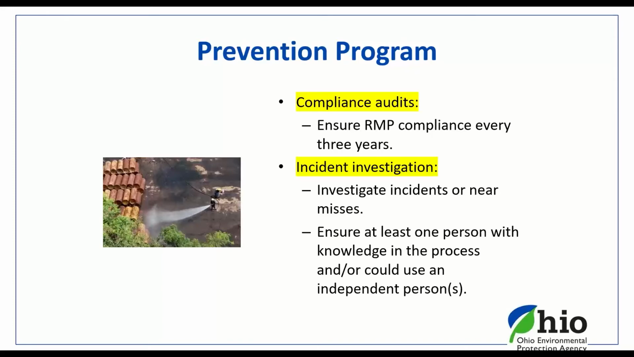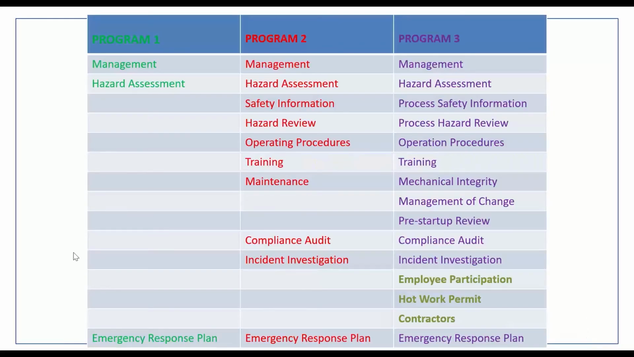If you do have an incident, make sure you investigate that incident and any near misses, and make sure you include at least one person that has knowledge of that process. Or you can use an independent person to do that incident investigation. If you have an incident involving that RMP chemical, you have a regulatory obligation to investigate the root cause and come up with recommendations so that it does not happen again, or if it does, to minimize any effects of such an incident.